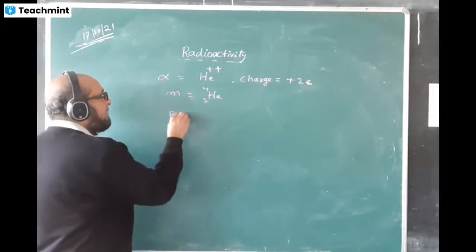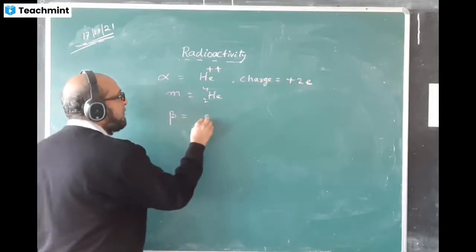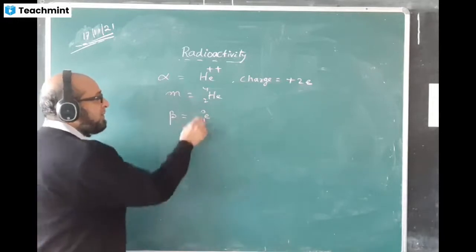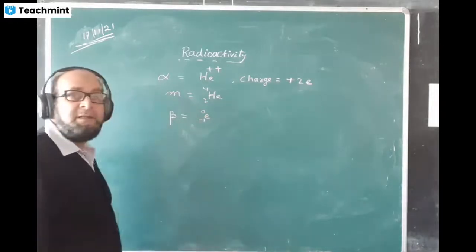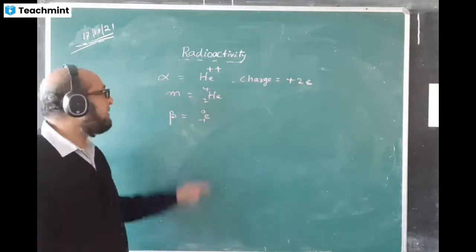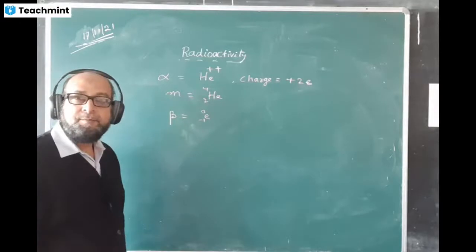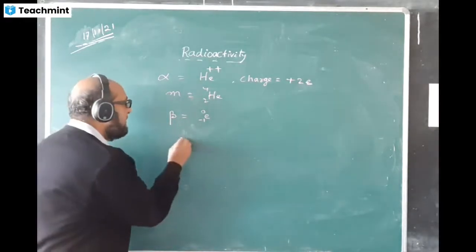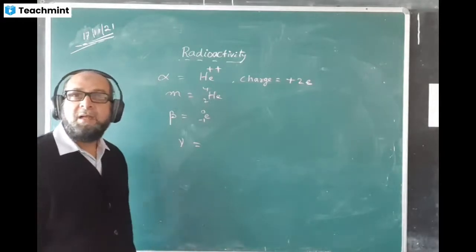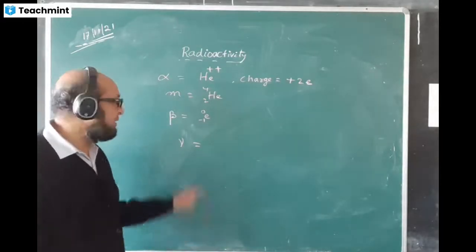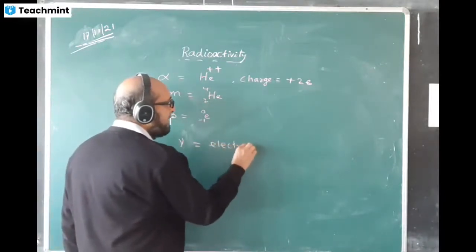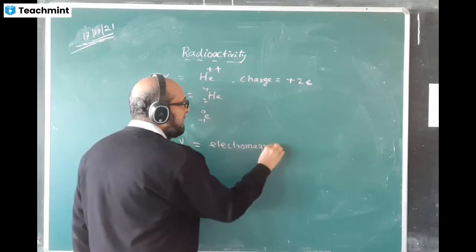Then I told you about beta. What was beta? Beta was a fast moving electron. Like this electron, we write it like this, -1 on the bottom, 0 on top. The charge of a beta particle is negative and its mass is equal to the mass of 1 electron. It is much lighter than an alpha particle. And gamma is an electromagnetic wave. It has no charge and no mass. This is gamma, an electromagnetic wave, or you can say electromagnetic spectrum.